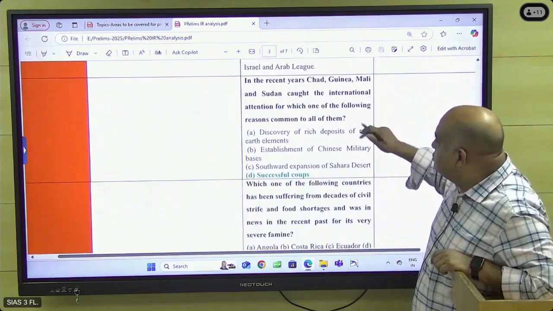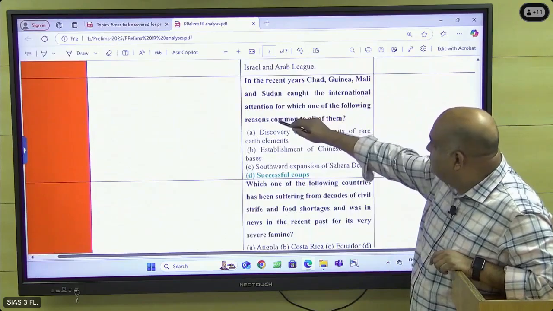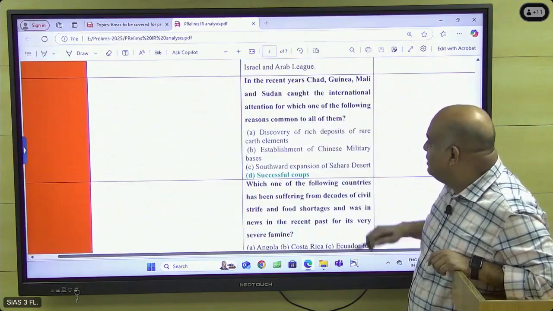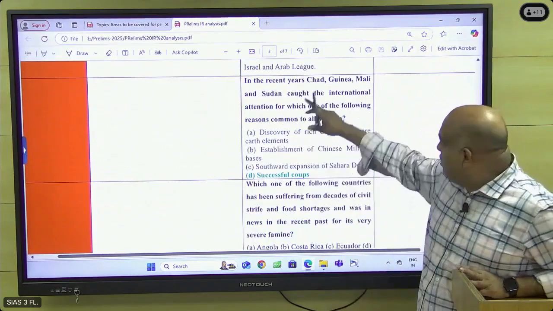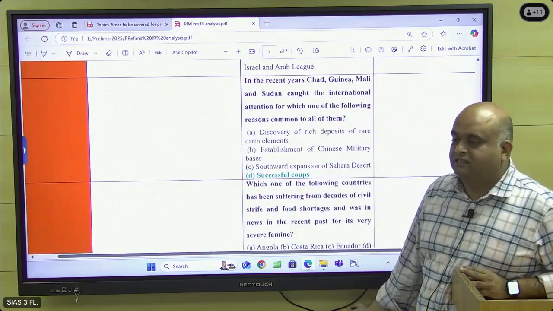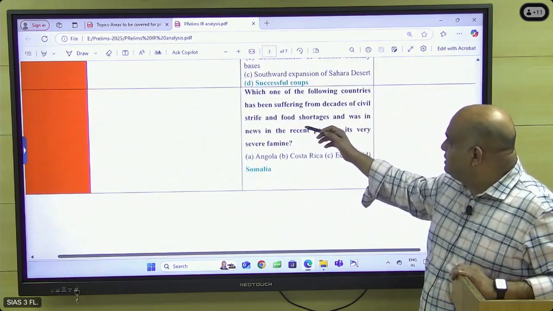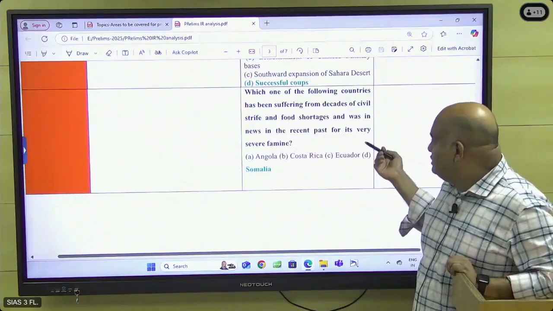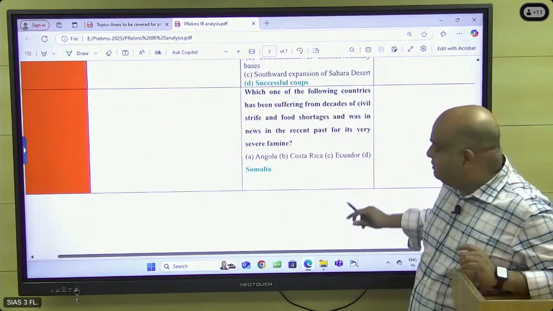Okay, and then next question: in recent years, Chad, Guinea, Mali, Sudan caught international attention for which one of the following common reasons? Everywhere, military takeovers. In all these countries, military takeovers were there. And then which one of the following countries has been suffering for decades from civil strife and food shortages? Obviously it should be Somalia only. Easily we can identify.